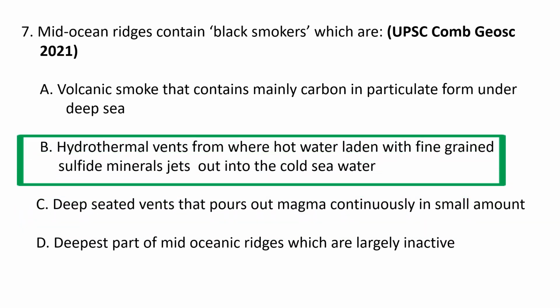B. Black smokers refer to hydrothermal vents from where hot water laden with fine-grained sulfide minerals is ejected into the cold sea water. Black smokers are chimneys formed from deposits of iron sulfide, which is black, and white smokers are chimneys formed from deposits of barium, calcium and silicon, which are white. Underwater volcanoes at spreading ridges and convergent plate boundaries produce hot springs known as hydrothermal vents. Next question.